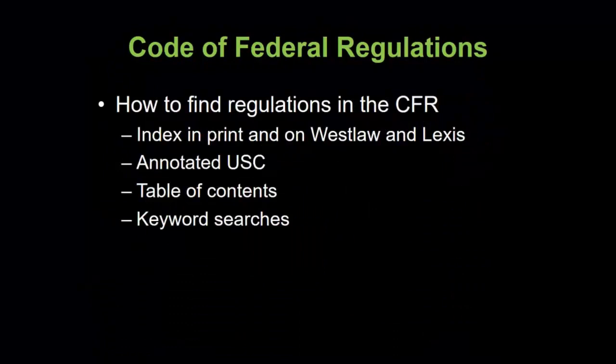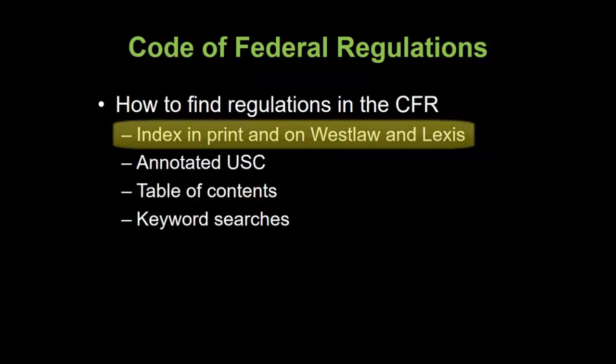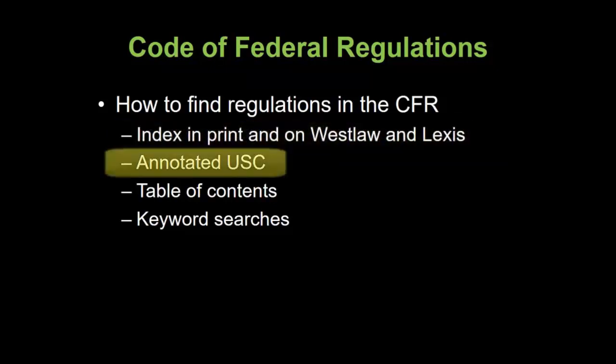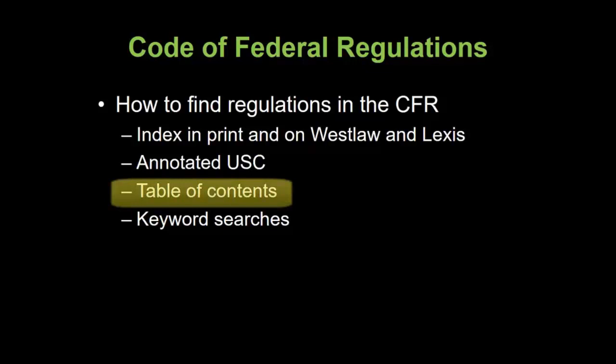You can find regulations in the CFR in a number of ways. The CFR has an index in print, which is also available on Westlaw and Lexis. The annotated United States Code, which contains statutes, often identifies regulations relevant to a particular statute. So if you have a statutory section, you can use that to look for the relevant CFR. If you know the title, you can browse the table of contents for that title in print or online. For example, if you work with Customs, you can go to Title 19 and browse the table of contents for that title.